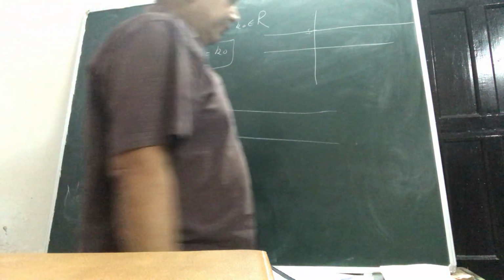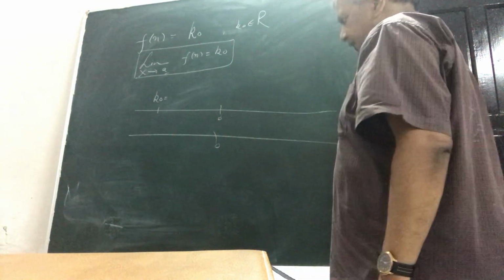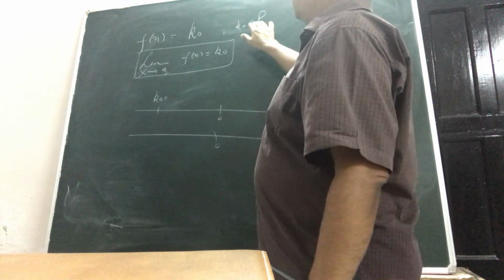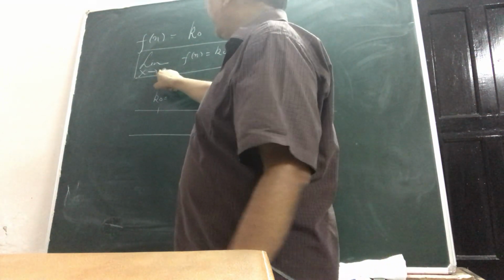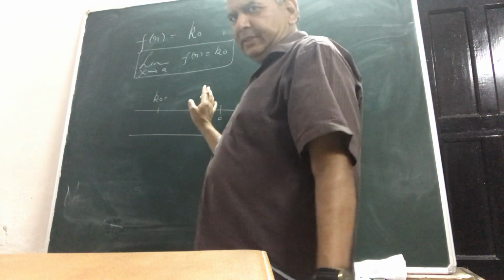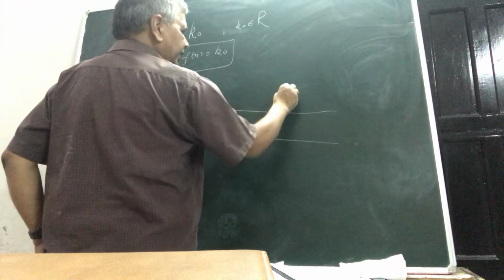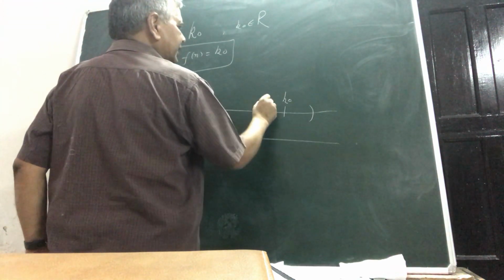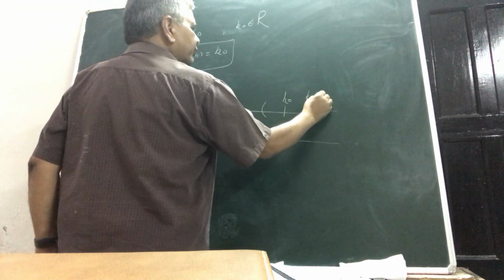So now we will show that the limit of this constant function is always the same, whatever a is; you take any number on the real line, it will always be k0. The reason is simple, because around k0 you take any interval, whatever. Suppose you have taken 0.4.